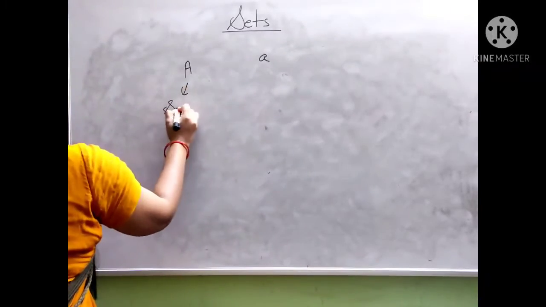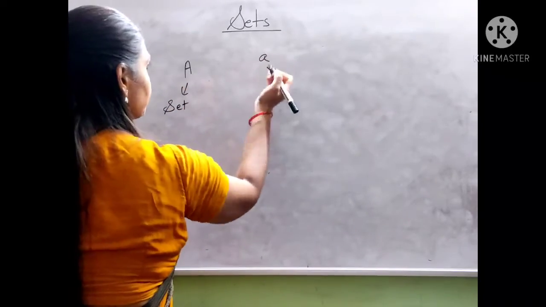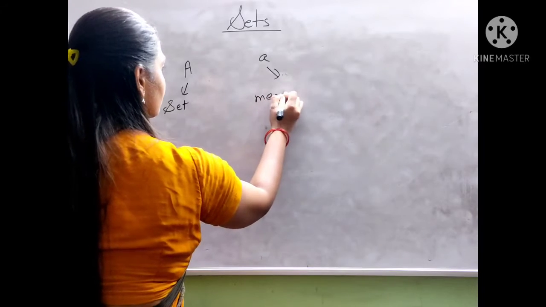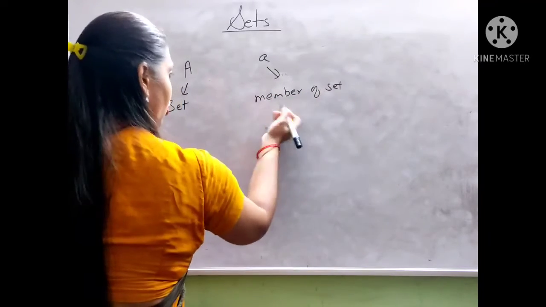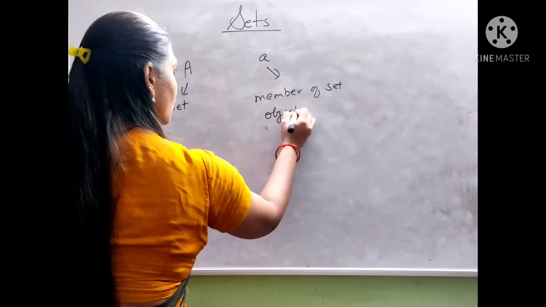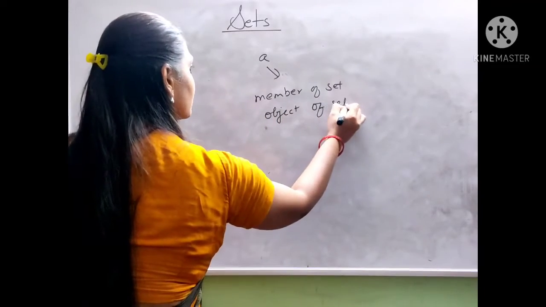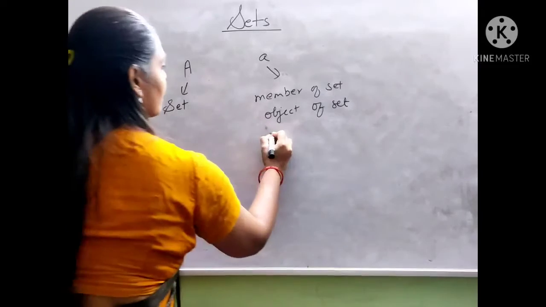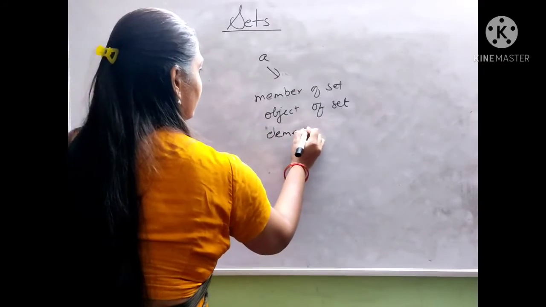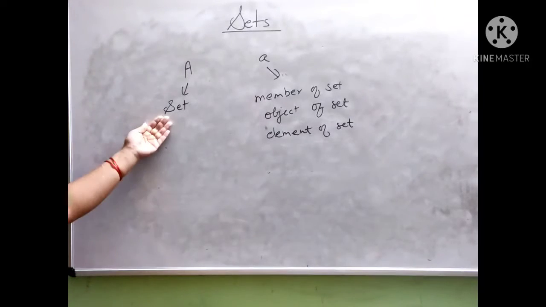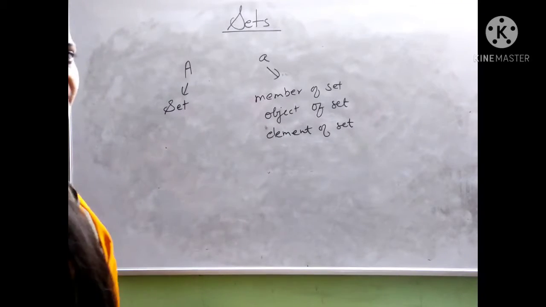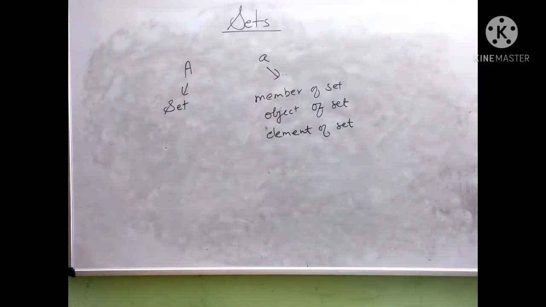This is the representation of a set, and this is the representation of a member of a set, or we can say an object of a set, or we can say an element of a set. We can say A, or we can take any alphabet to represent a set.